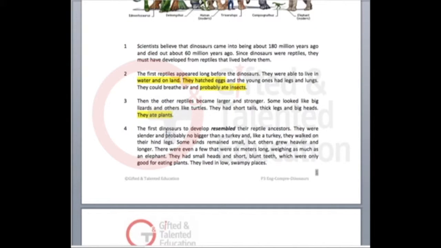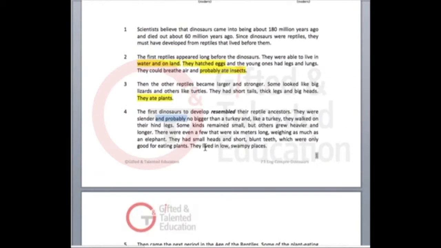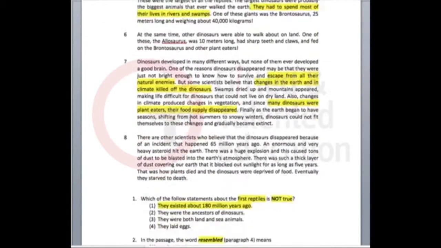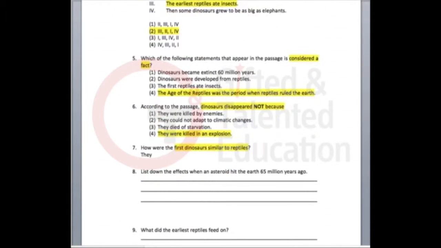And the first dinosaurs, over here, also ate plants. They did not mention anything about insects. So the thing they had in common between the dinosaurs and the reptiles was that they both ate plants. Okay, so that will be the answer for this question, number 7 here.